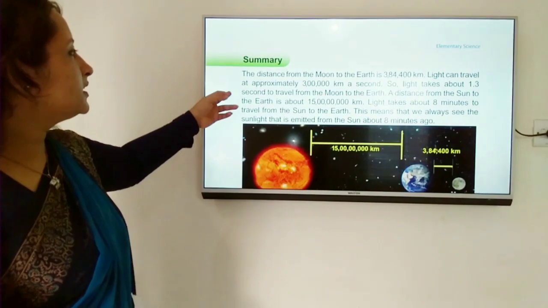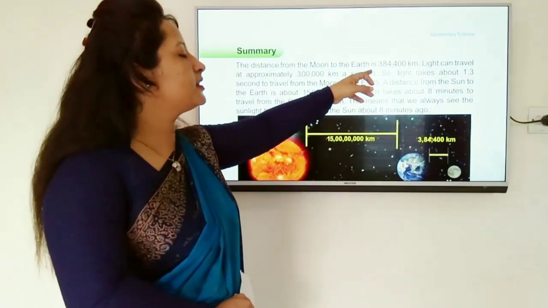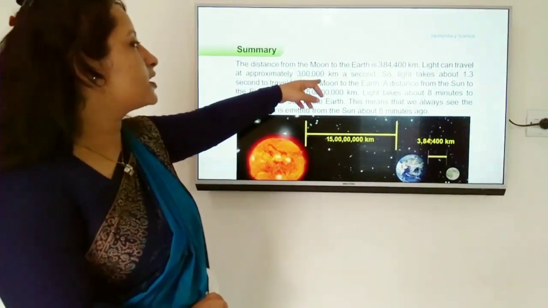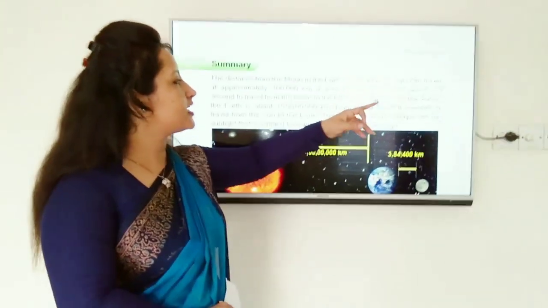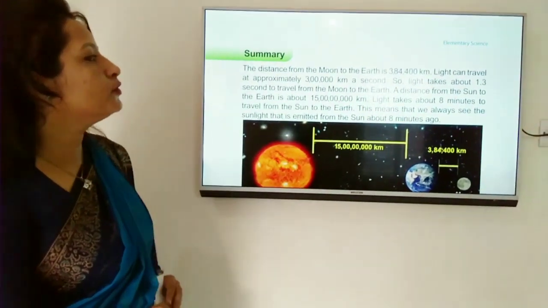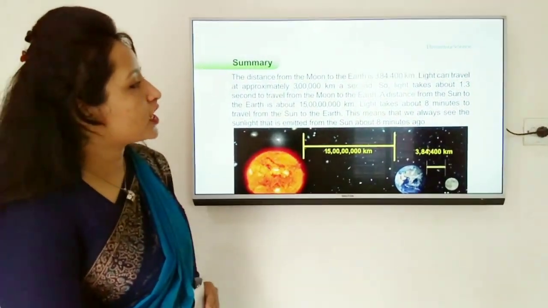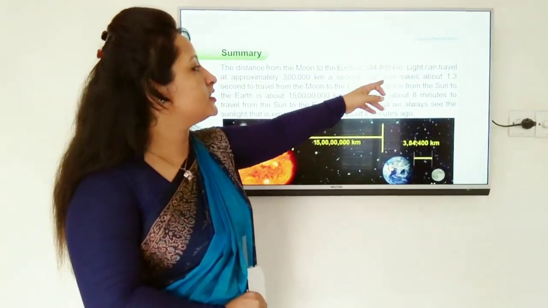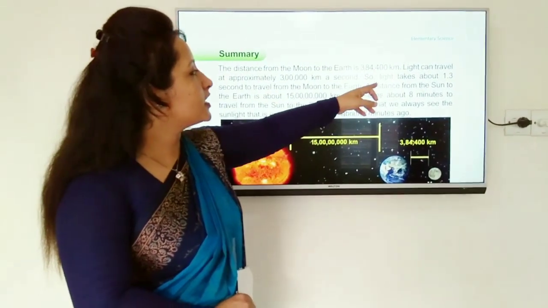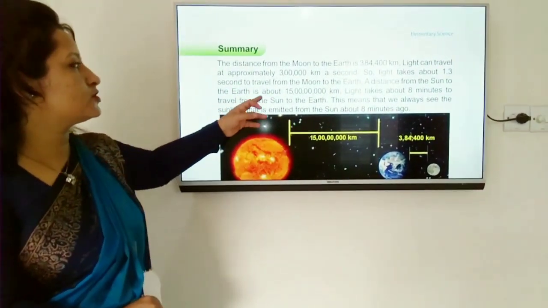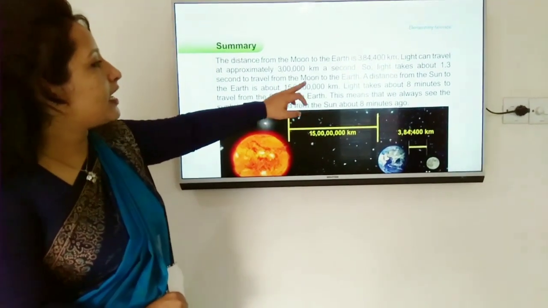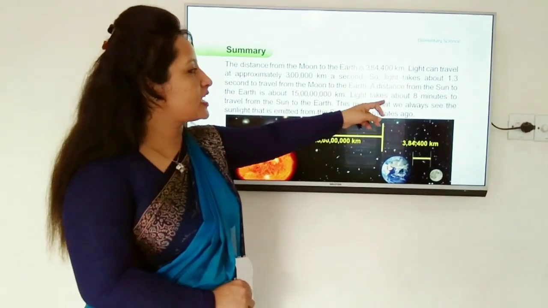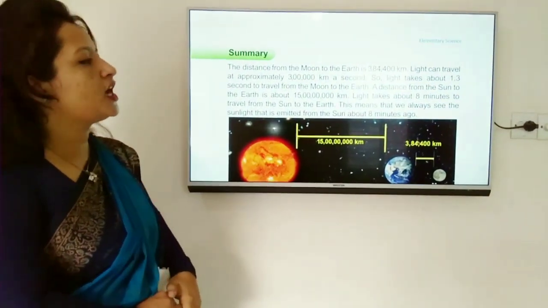The distance from the moon to the earth is 3,84,400 kilometers. Light can travel at approximately 3 lakh kilometers a second. So, light takes about 1.3 seconds to travel from the moon to the earth. We get it by dividing 3,84,400 by 3 lakh. And the distance from the sun to the earth is about 15 crore kilometers. Light takes about 8 minutes to travel from the sun to the earth.